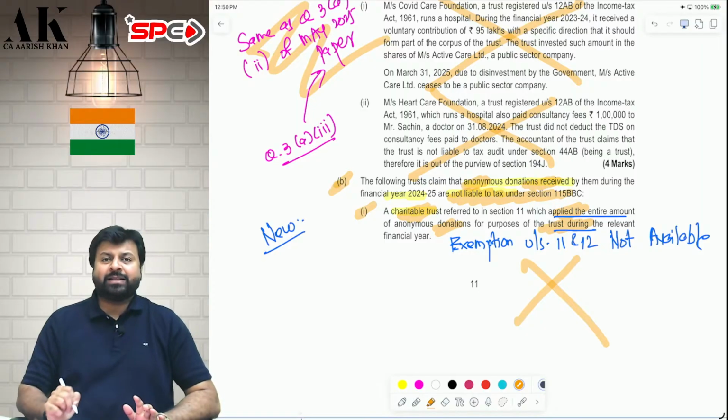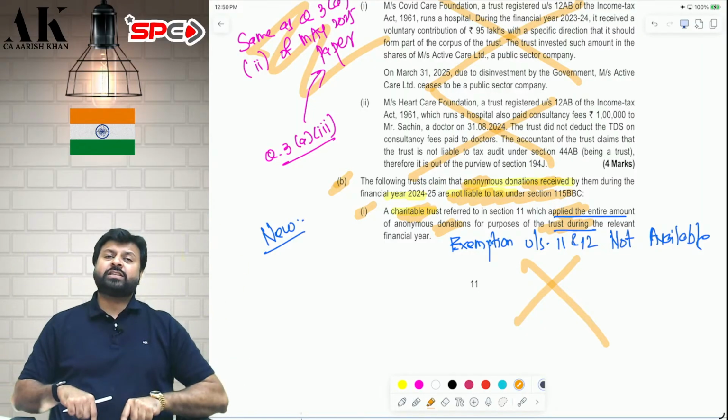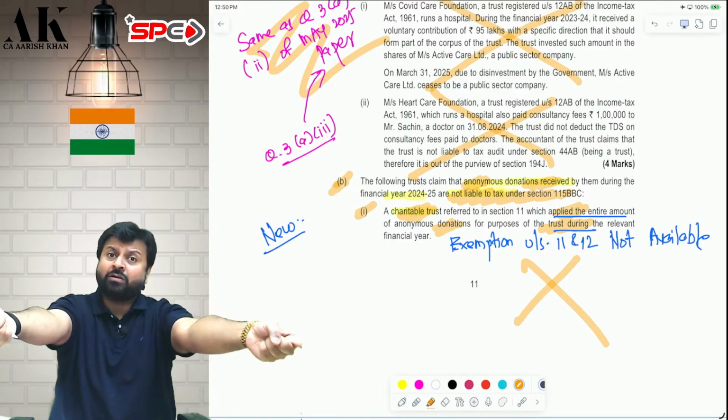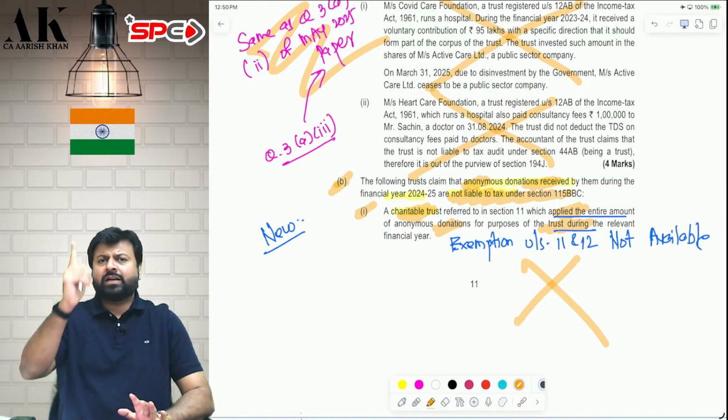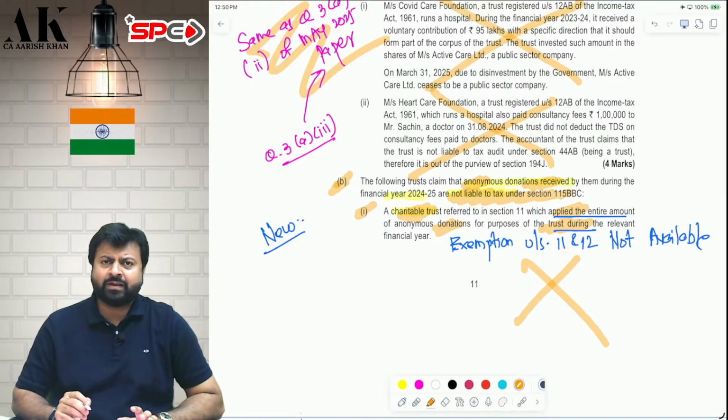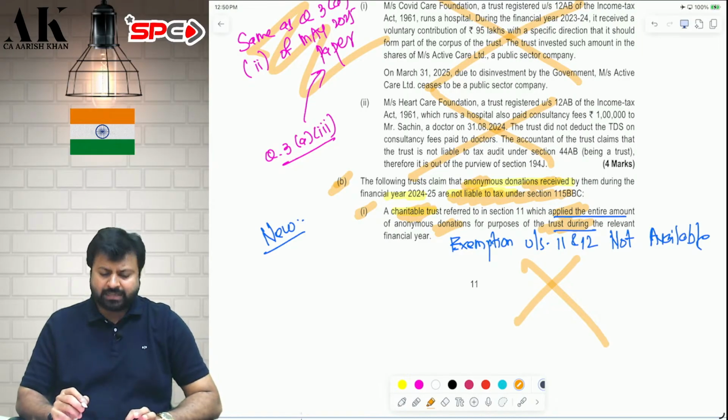So the argument made by the trust, that the anonymous donation received, we have applied the entire amount for the objects of the trust, is not correct. Even if you applied the entire amount for the objects of the trust, you have to follow the provisions of 115BBC and pay 30% tax.